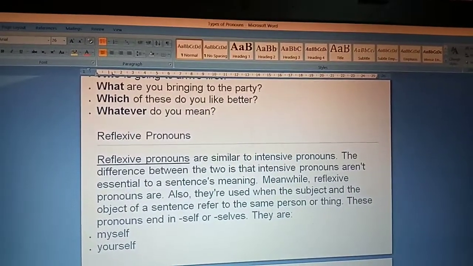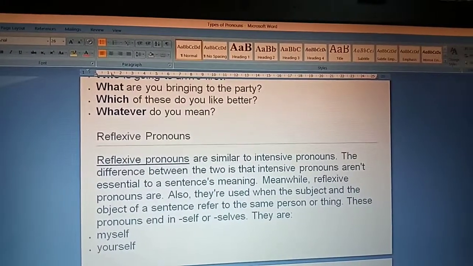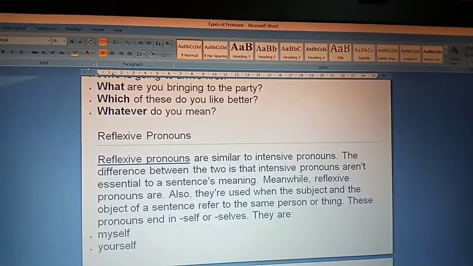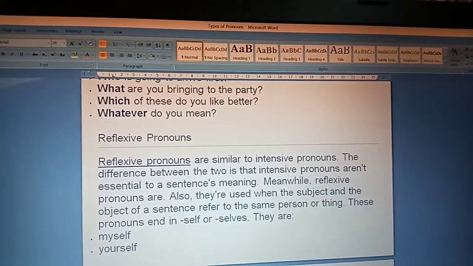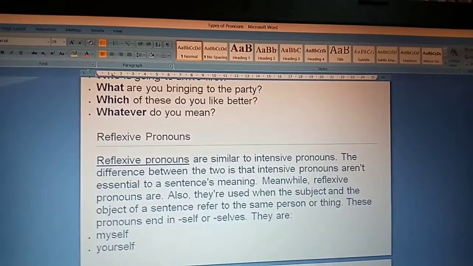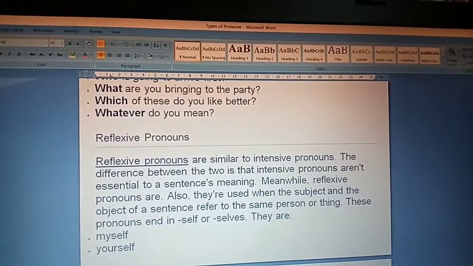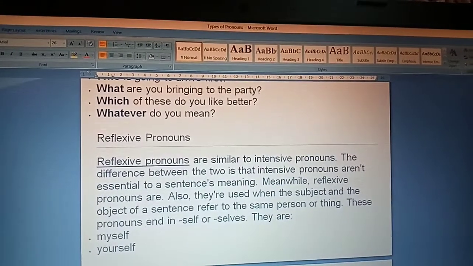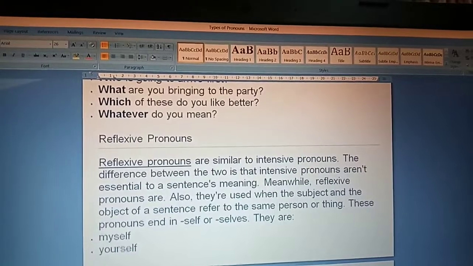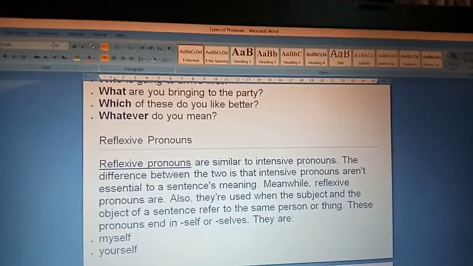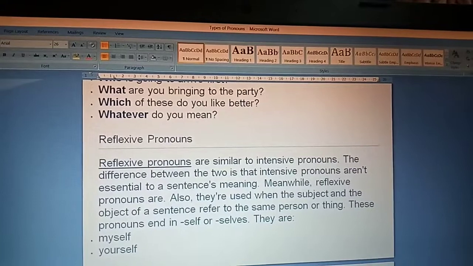Reflexive pronouns. Reflexive pronouns are similar to intensive pronouns. The difference between the two is intensive pronouns are not essential to a sentence's meaning. Meanwhile, reflexive pronouns are. Also, they are used when the subject and the object of a sentence refer to the same person or thing. These pronouns end in self, selves.